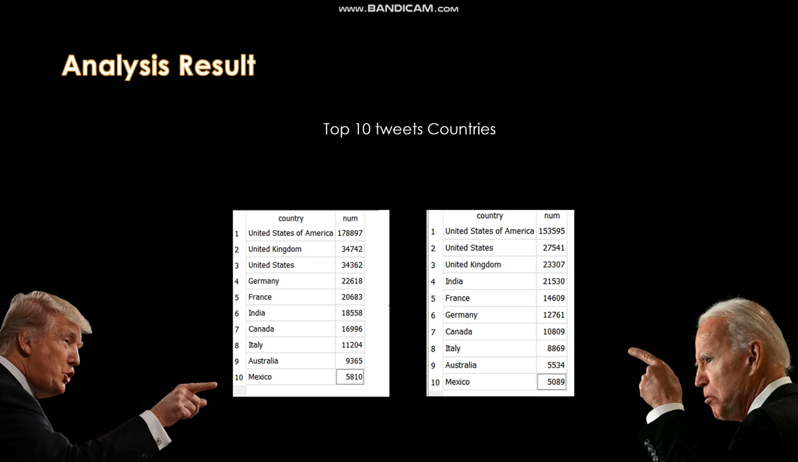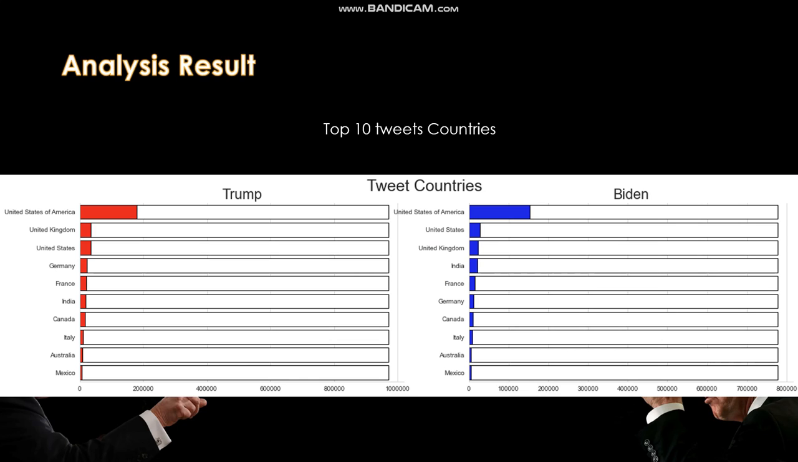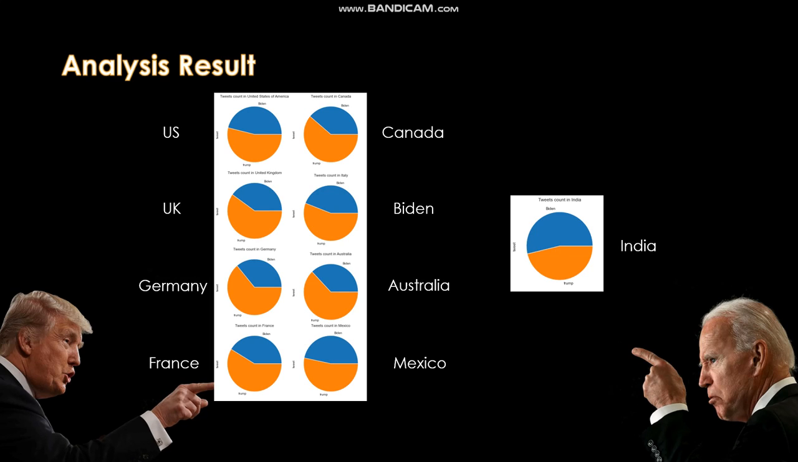After talking about the states, let's talk about the countries. The top 9 countries with the most tweets about the two candidates are almost the same, except the starting point. After analyzing each country, only one country showed a difference. Among these countries, 8 of them have more tweets about Trump. Only one country has more tweets about Biden, which is India.